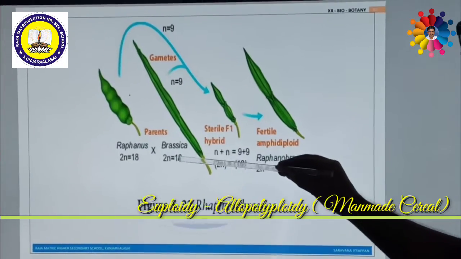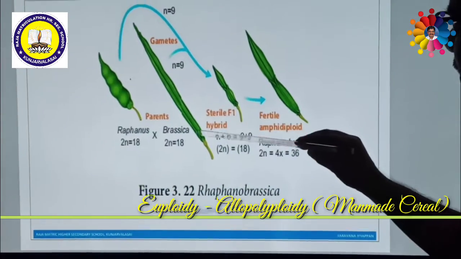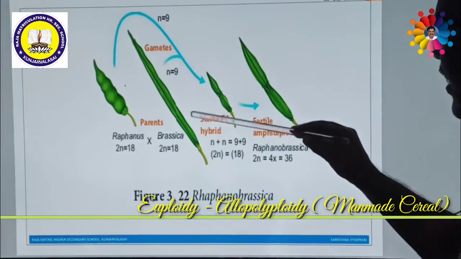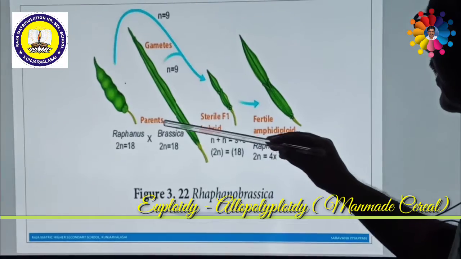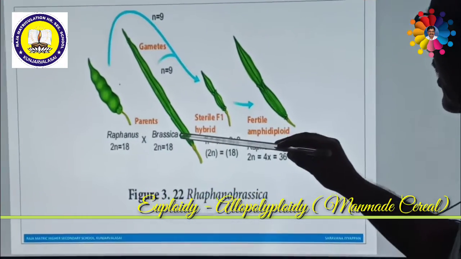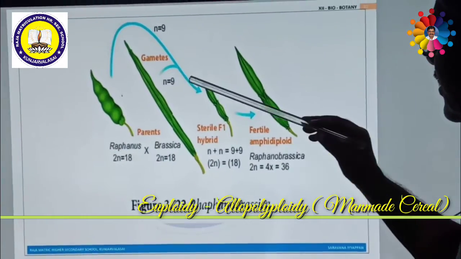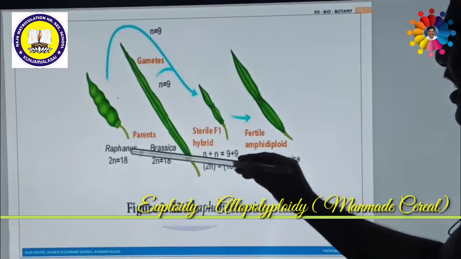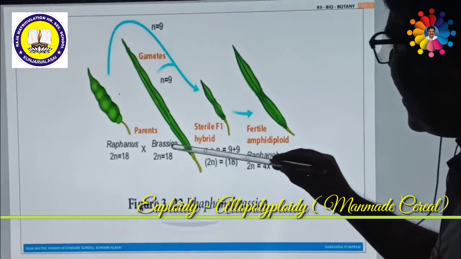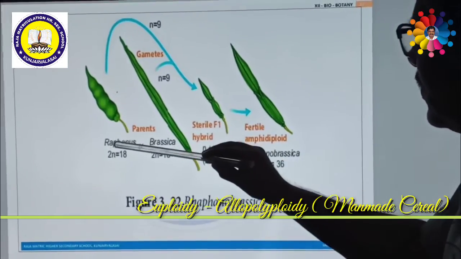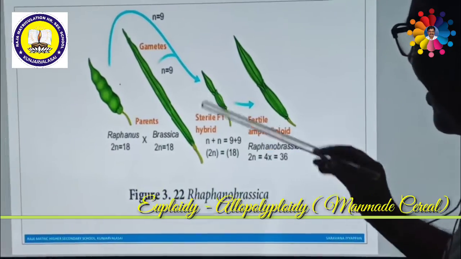Another one is called Brassica oleracea. Brassica oleracea is another plant. It is cabbage. This is radish. This is cabbage. Raphanus sativus and Brassica oleracea. So two different types of species are crossed.